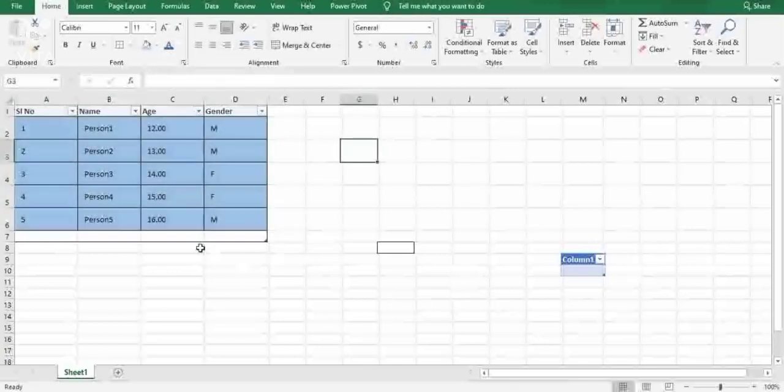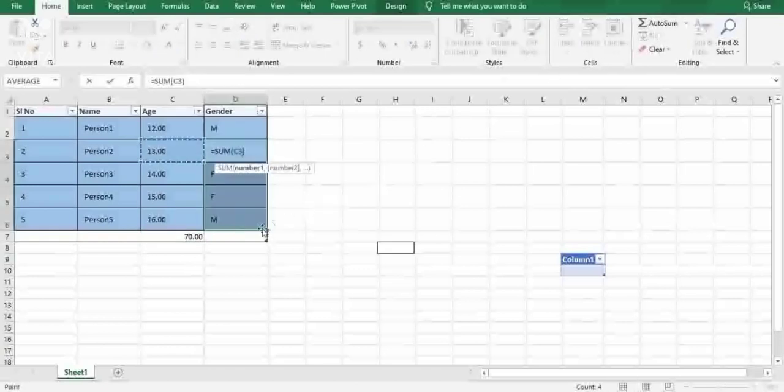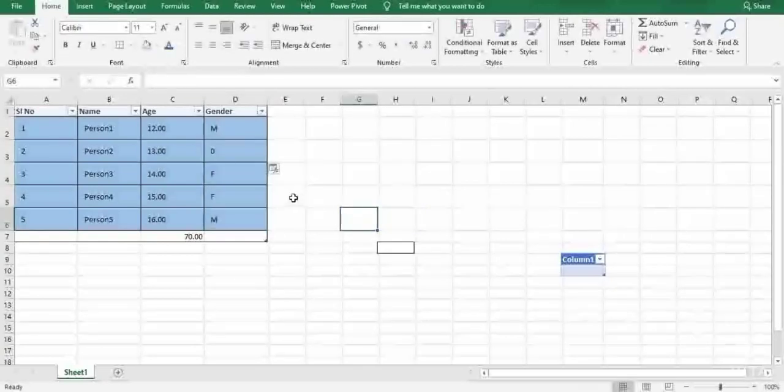Now, once you come across cells, next comes editing. Friends, I'll select this age column and apply auto sum. You can clearly see the entire column is successfully added and the total is displayed below. Obviously you cannot add this here because it is not in the format of numbers.